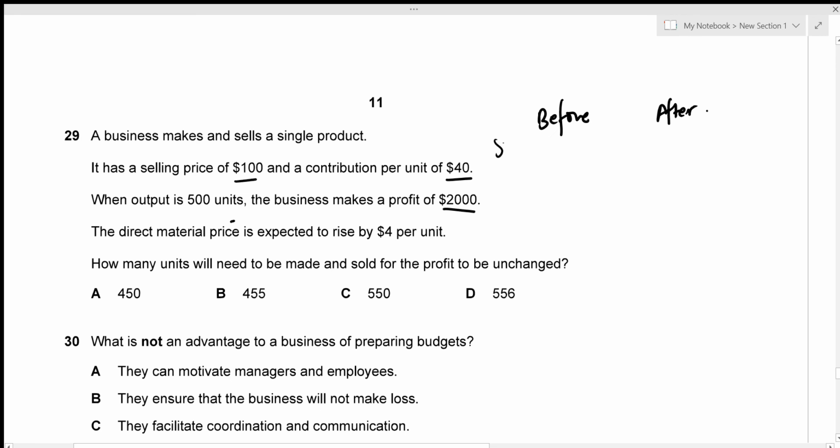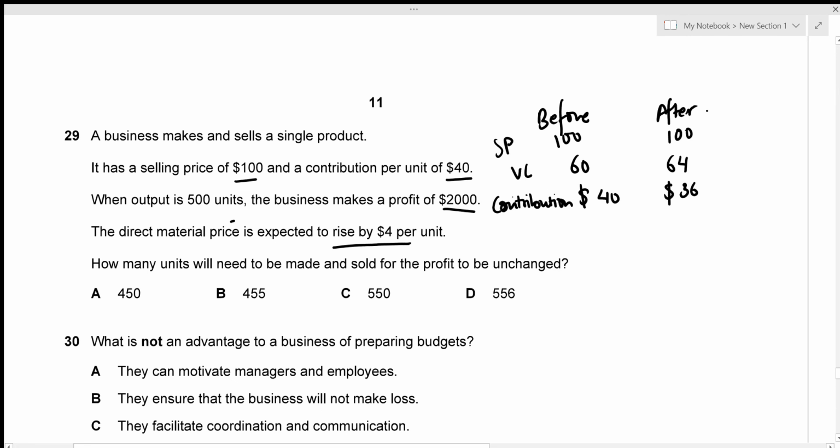So before, the selling price is 100. After, it's going to remain the same. The variable cost before is going to be 60. But we are given that the direct material price is expected to rise. So it means that the variable cost will rise by 4, which is 64 now. Then the contribution is going to be 40 and 36 per unit.